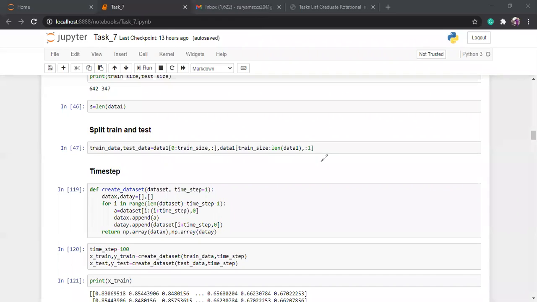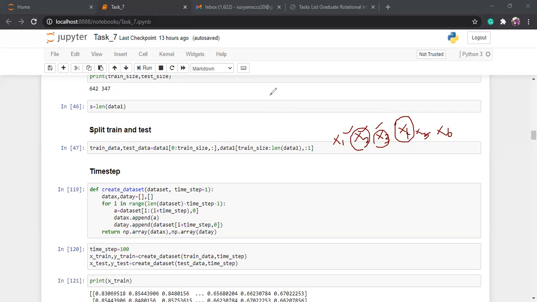Suppose this is our x1, x2, x3, x4, x5, x6. That means this is day 1, day 2, day 3, day 4, day 5, day 6. Suppose I want to predict day 4. Day 4 fully depends on day 1, day 2, day 3. Day 3 fully depends on day 1, day 2. Day 2 fully depends on day 1. So in time series, your next data depends on the previous data.